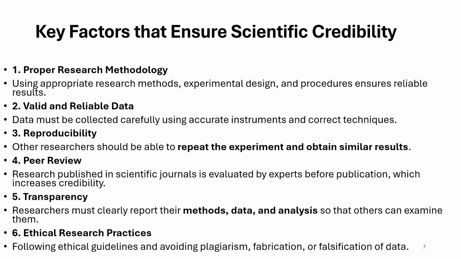Now, this means that when your research is published, it should be evaluated by experts who are exponents of that subject before it is published, so that not only the correctness of the format of the research paper, but also the results have to be verified. The credibility increases.